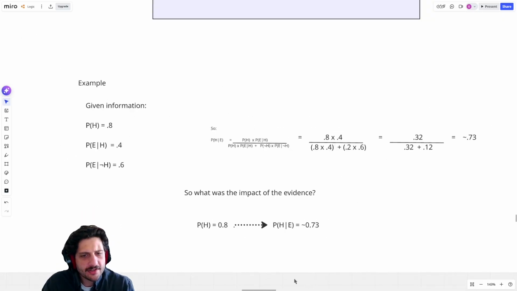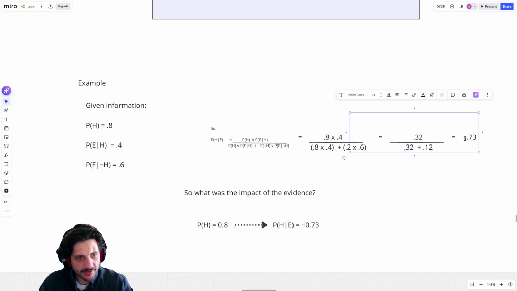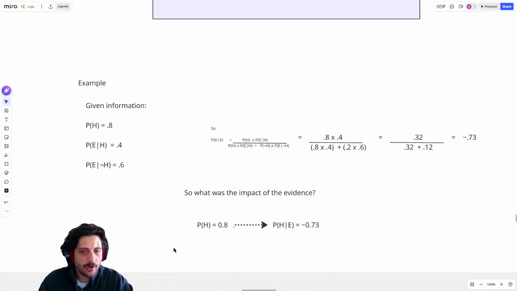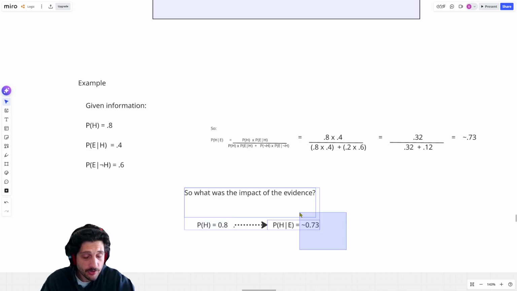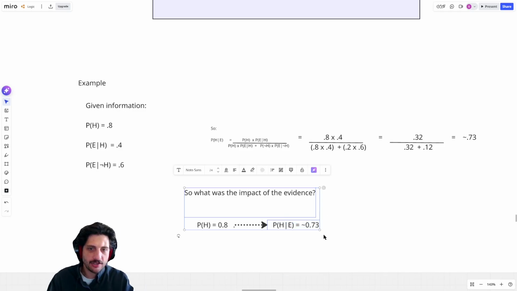So how do we think about the evidence in this case? Does the evidence make us more confident or less confident? Well, we can't just look at the final answer. We can't just say, well, that's kind of high. We have to ask, where did we start and where did we go? Because we actually started at a higher point. We started off 80% confident that H would happen, and now we're 73% confident that H would happen. Learning that E happened decreased our confidence that H would happen.